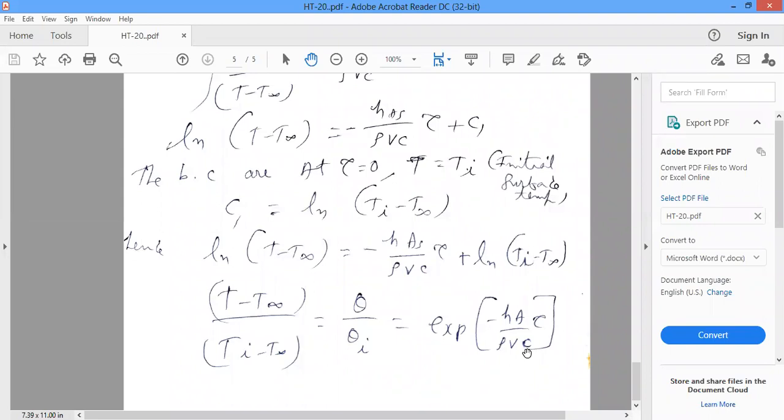So this equation is very important. We have to solve some problems on this. Tomorrow we'll analyze this equation and discuss problems on lumped parameter analysis, or transient heat conduction, or unsteady state heat conduction. They're very important. The temperature distribution equation is e to the power minus HA tau by rho Vc. So that's all for today.